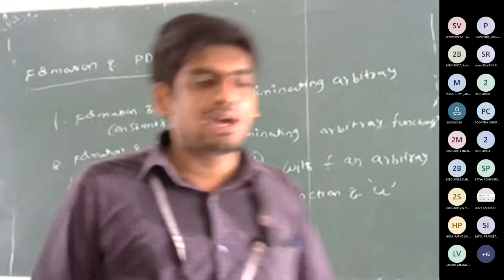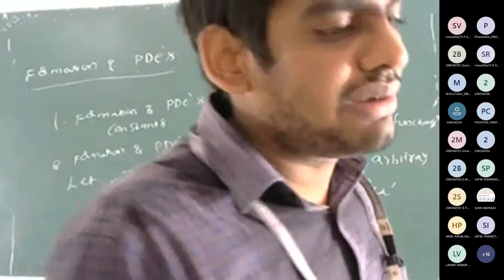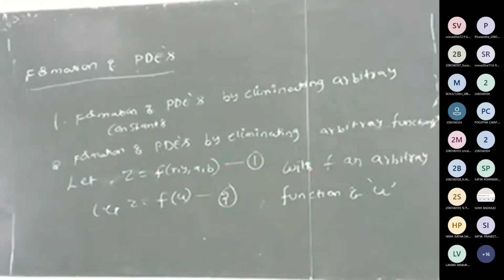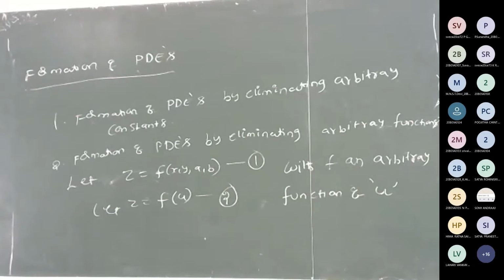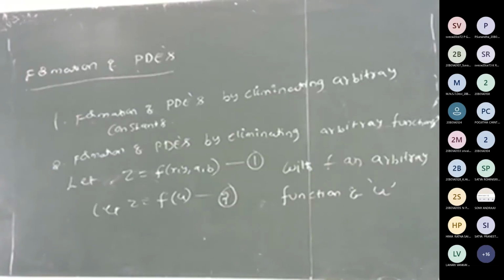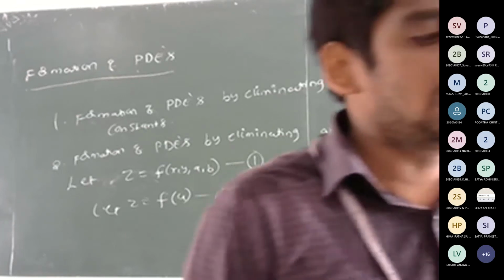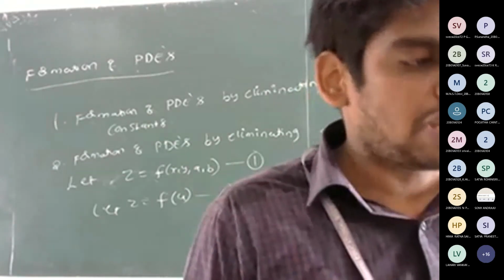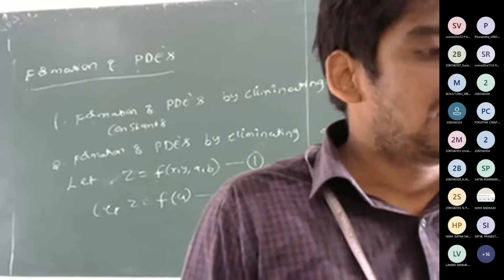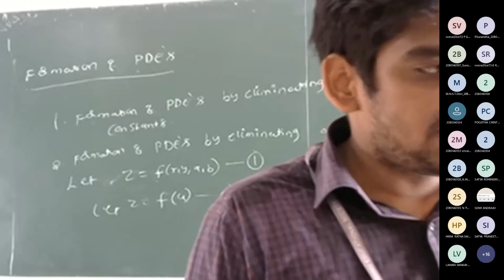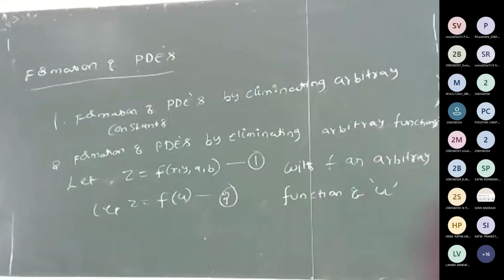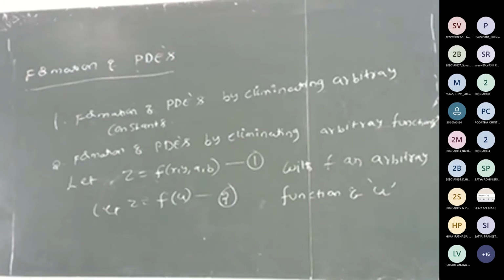Because of that, we partially differentiate the given function with respect to x and y. Therefore we get relations, and from those relations we eliminate the arbitrary function. Then we get the required partial differential equation. Is it clear to everyone? Yes, sir.